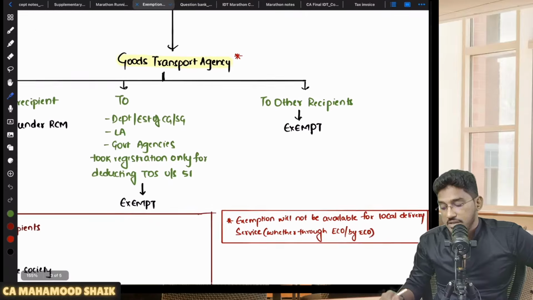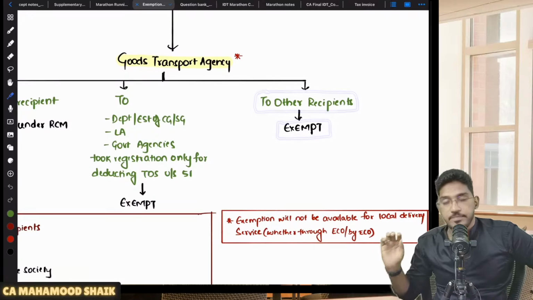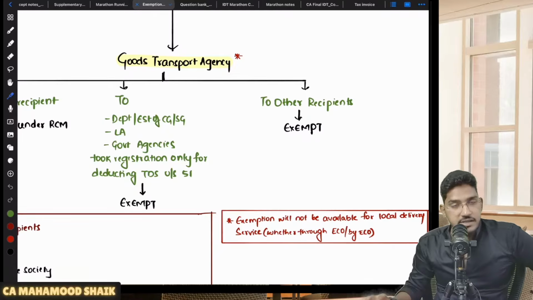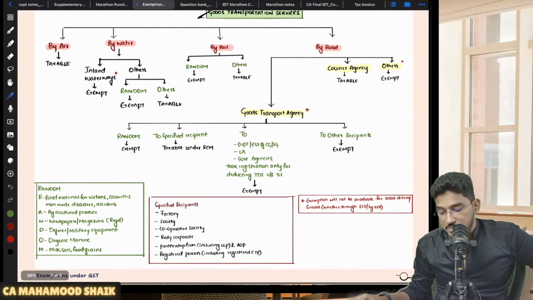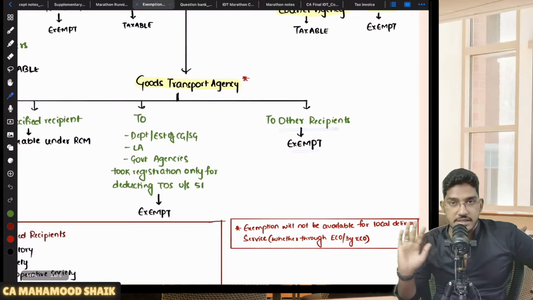Sir, any other recipients? If the recipient of GTA services is any other recipient, then in all those circumstances, it will be exempt. If the recipient is any other recipient, apart from these specified recipients, and has received the GTA services, then it will be exempt.